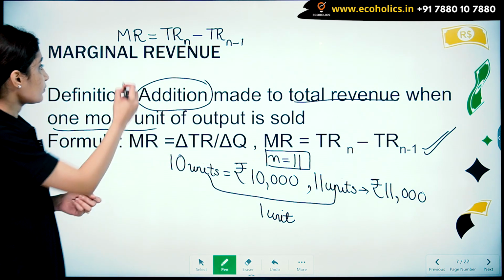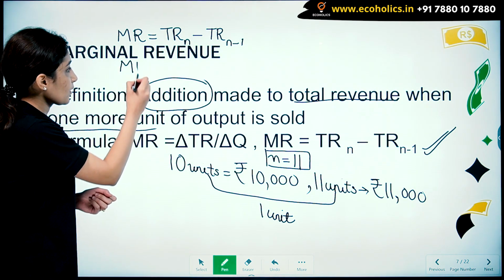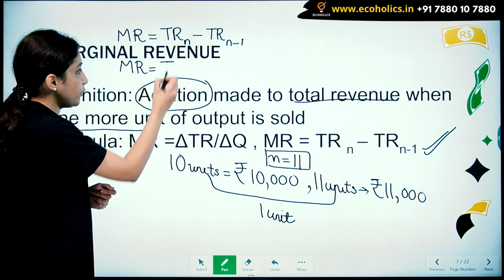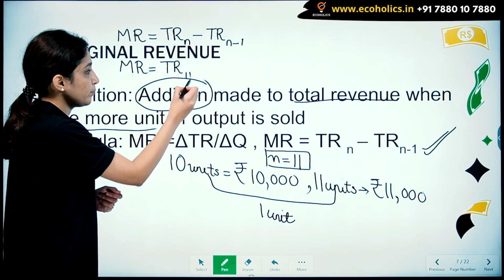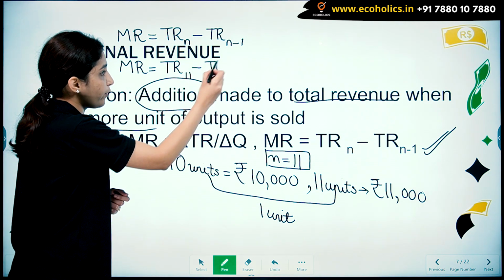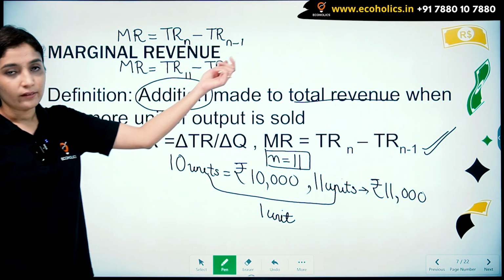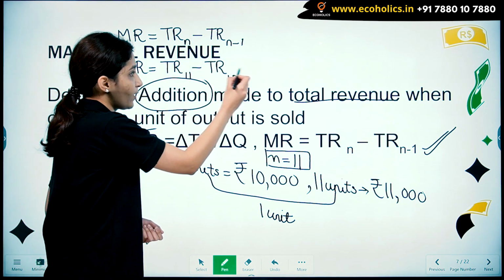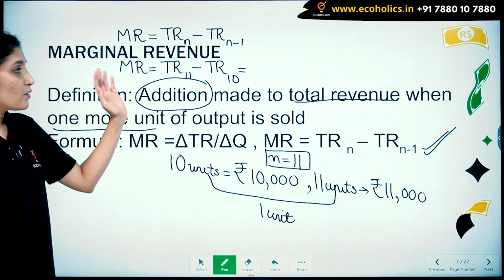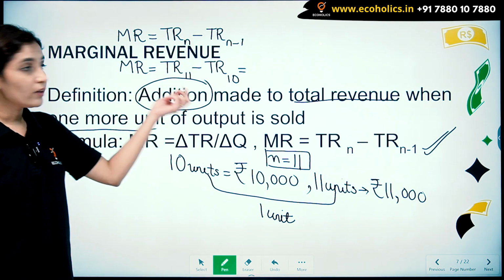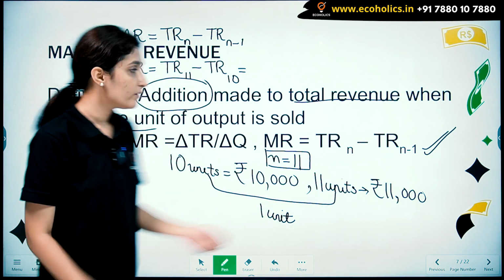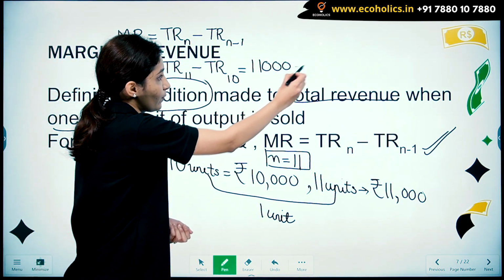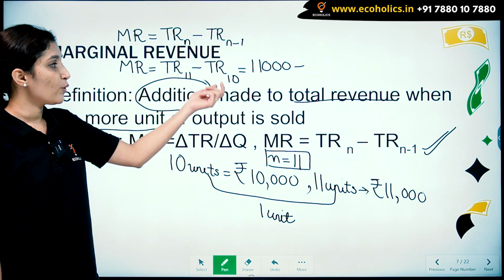So our marginal revenue will be equal to total revenue of 11 units minus total revenue of n minus 1, that is 11 minus 1 is 10, of 10 units. This will be equal to, so when 11 units are sold, our total revenue is 11,000. Minus total revenue of 10 units.